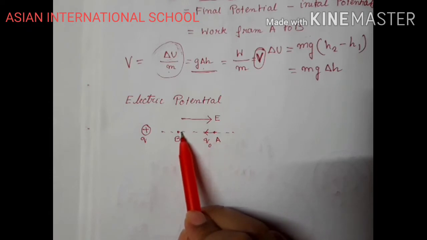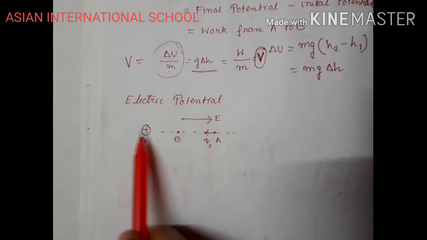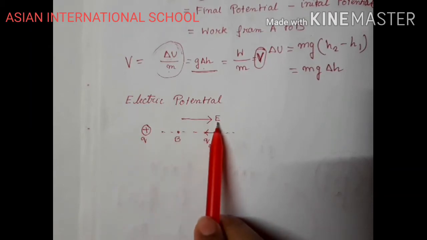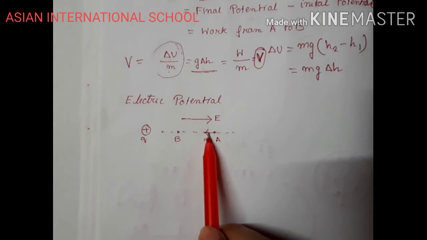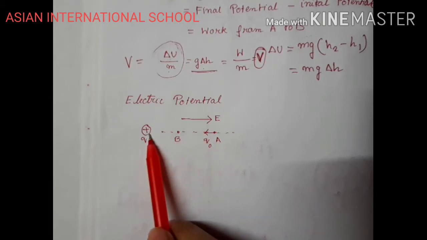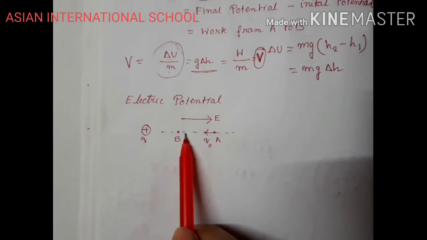When it has been displaced to point B, more work needs to be done because electrical force is acting. So when you are bringing the test charge more towards the positive charge, there will be more force of repulsion. So you are working against this repulsive force.